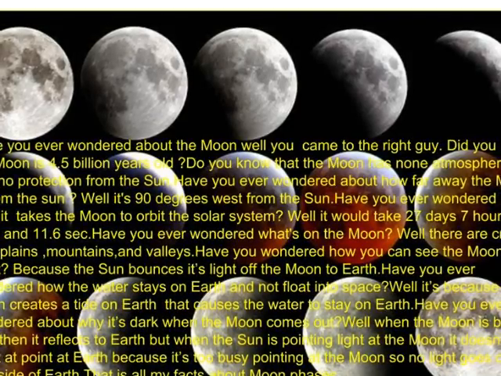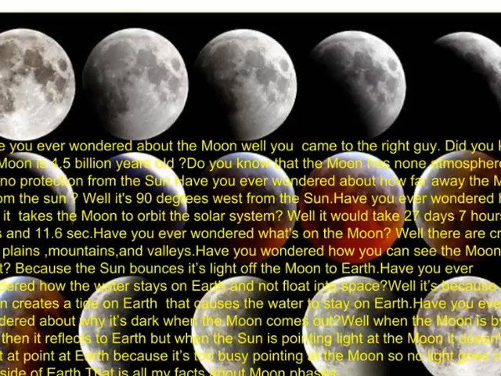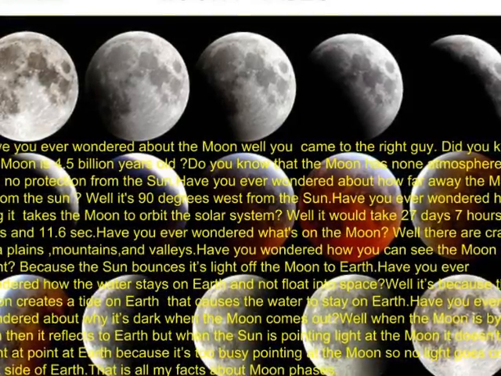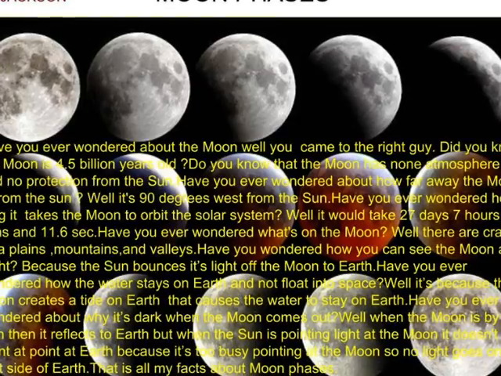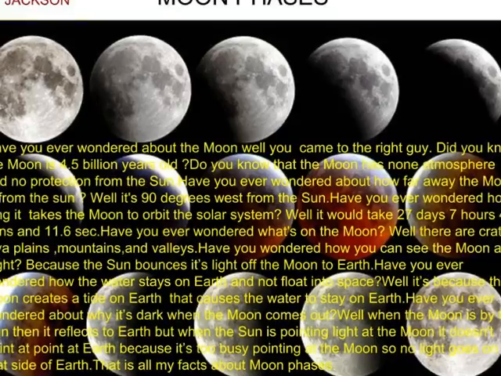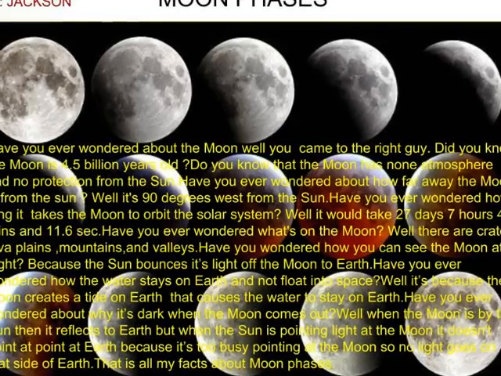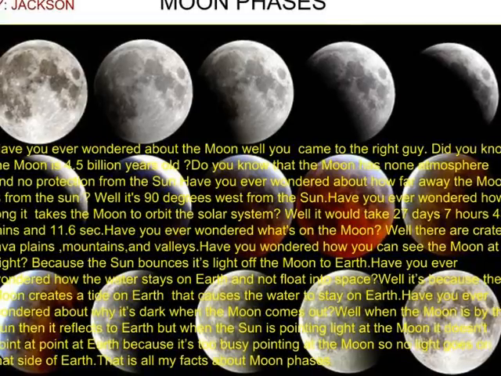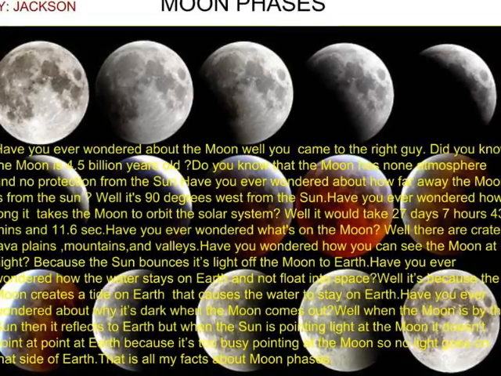Have you ever wondered how far away the moon is from the sun? Well, it's 90 degrees west from the sun. Have you ever wondered how long it takes the moon to orbit the solar system? Well, it would take 27 days, 7 hours, 43 minutes, and 11.6 seconds.